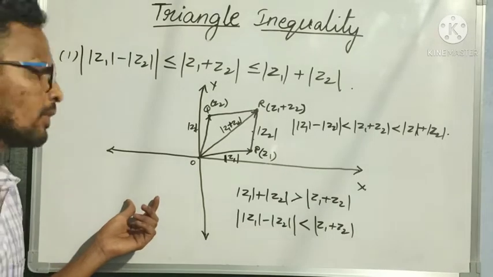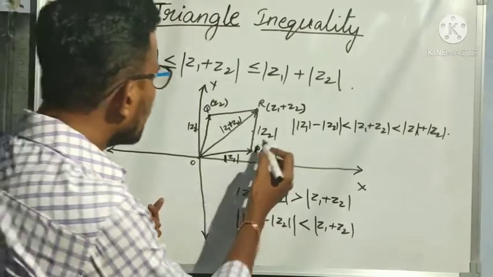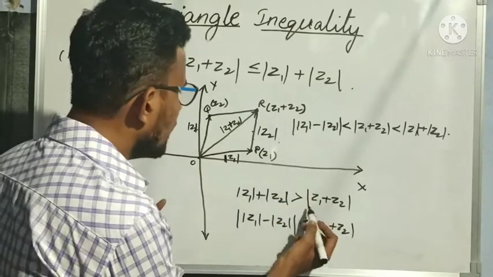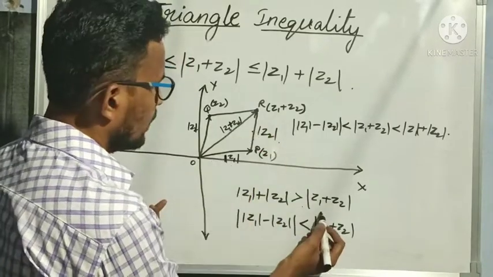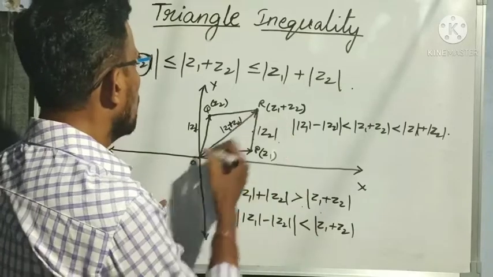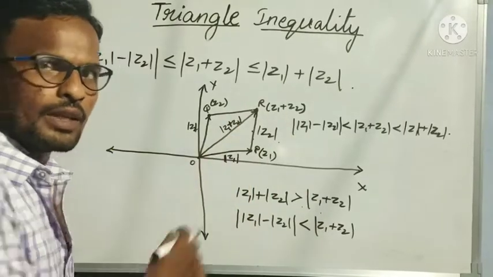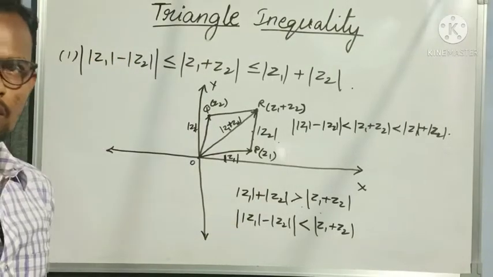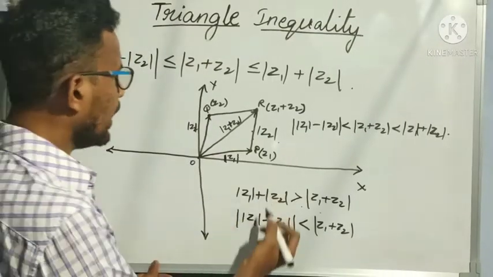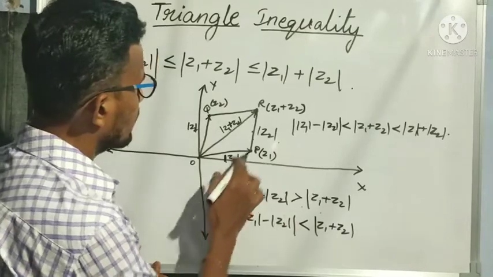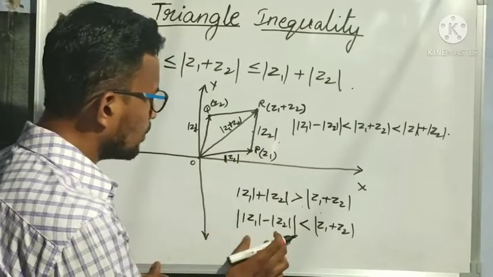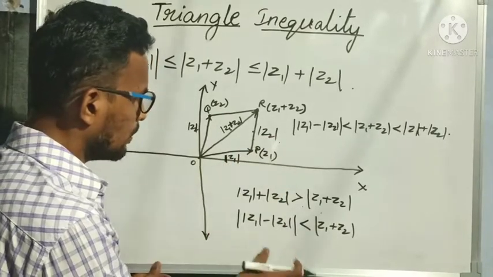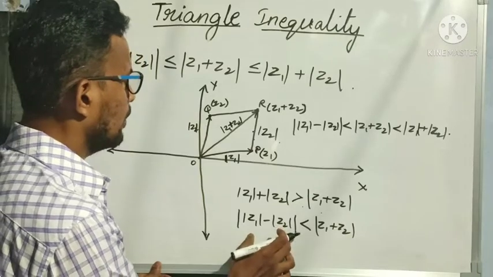Everybody understood? I have already explained that the sum of the lengths of any two sides is always greater than the third side. Here my third side is OR, which is always less than OP plus PR. In the same way, for the difference of two sides, we take the modulus of mod Z1 minus mod Z2, because sometimes we will get a negative, that's why we are taking modulus again.